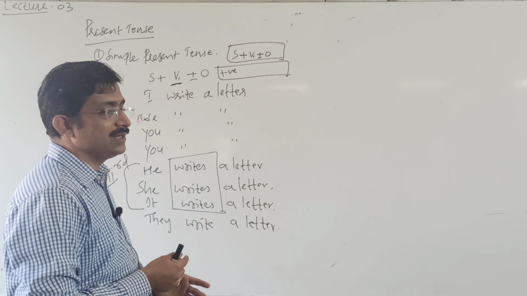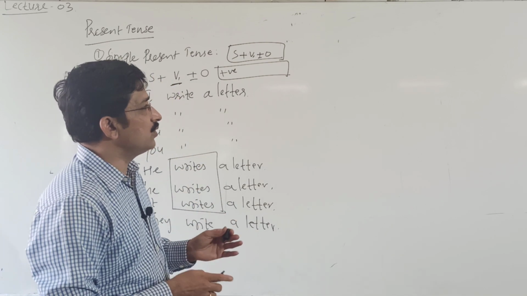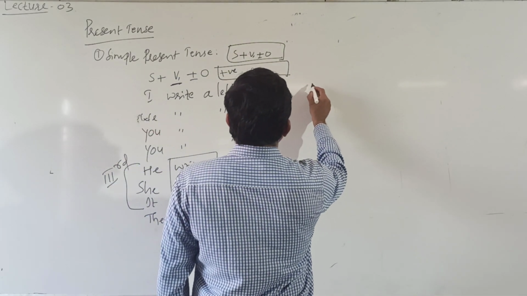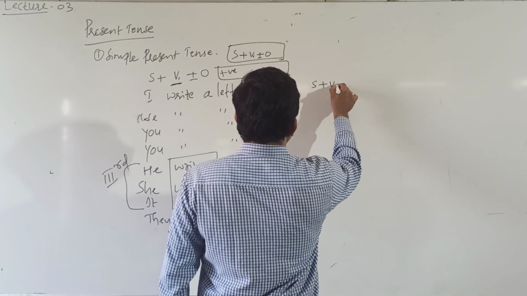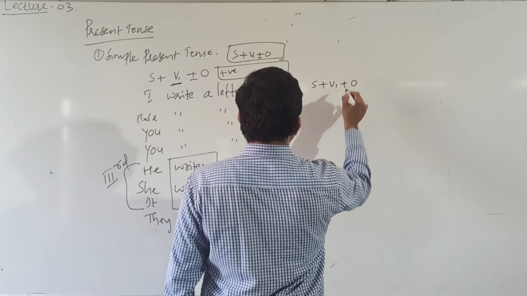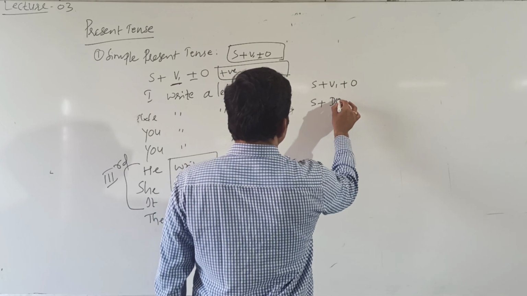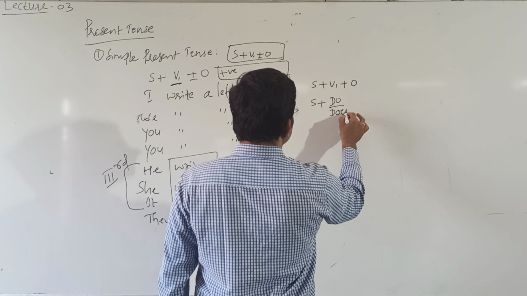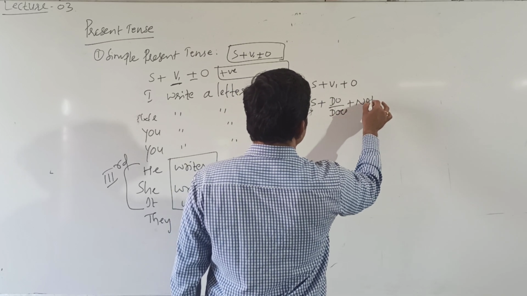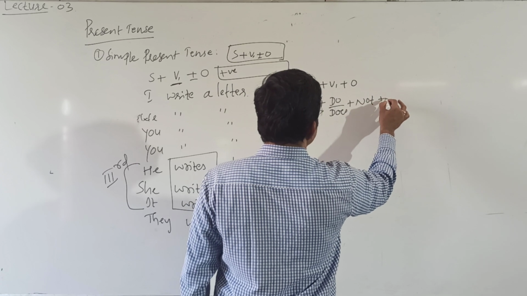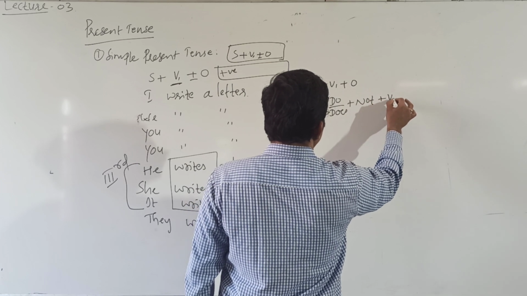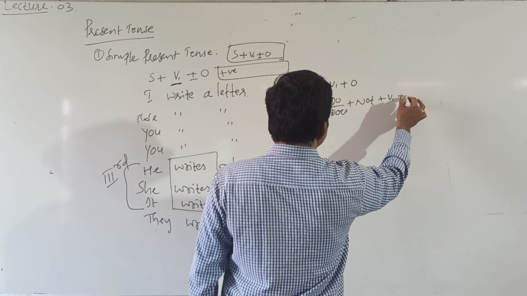Okay, do forms. Here we have do forms. So what is here? S plus V1 plus O. Its negative is S plus do or does plus not plus V1 plus object.